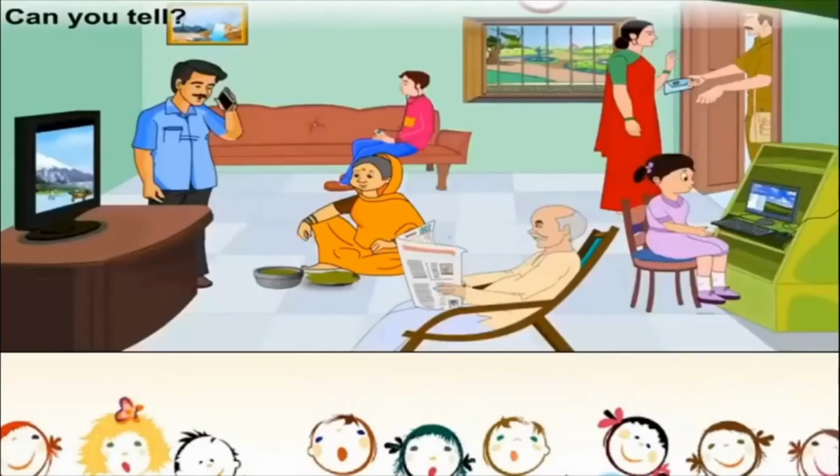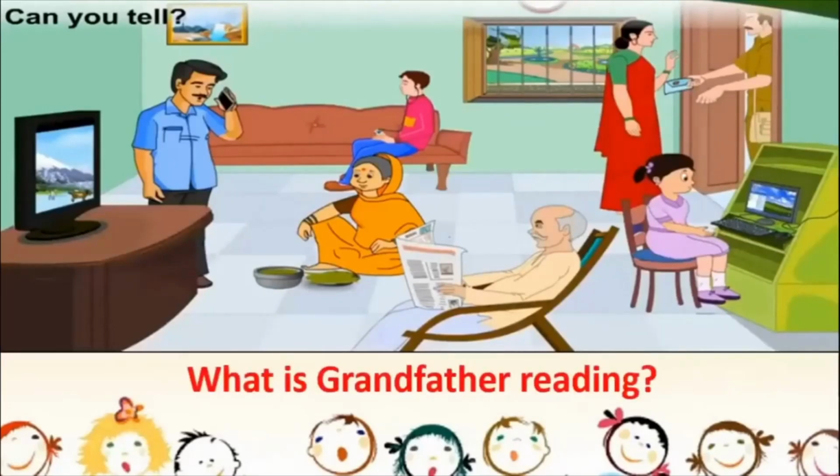Okay? Now let us talk about communication. Communication means getting information. So can you tell what grandfather is reading? What is grandfather in this picture reading? See here, what is this? He's reading a newspaper. So our grandfather here in the picture is reading the newspaper. What is he getting from the newspaper? He's getting some sort of information, news from the newspaper.